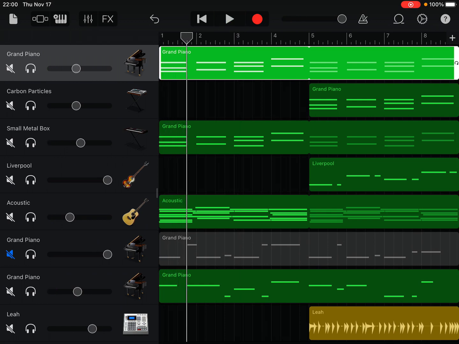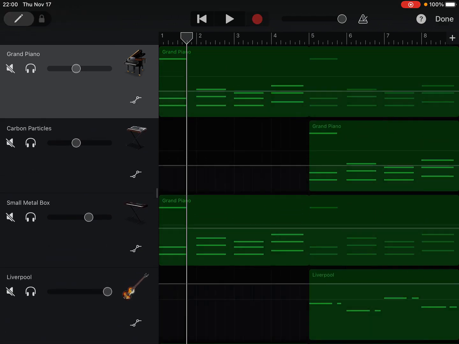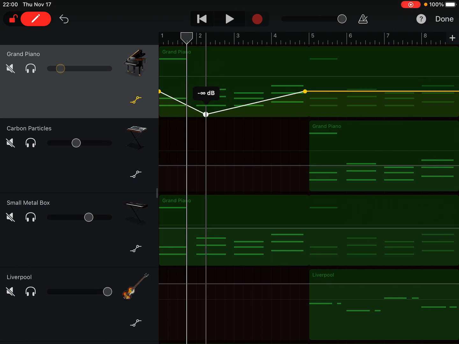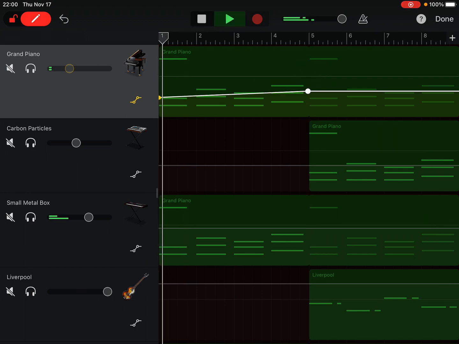Oh, before I continue, we're going to turn this piano down. What you can do is you click on the icon, the piano icon. I'm going to go to automation this time. This is volume automation. I'm going to go to the top left corner, drag that on. This will now change my volume. I'm going to click anywhere and create a node. And now I'm going to drag my finger down. And I'm going to have it start at maybe like negative 14 over here. And at the end, it's at around negative 9. We'll take a listen.